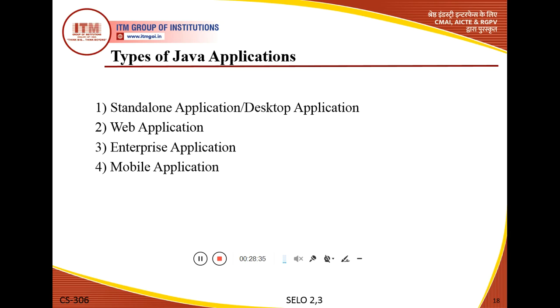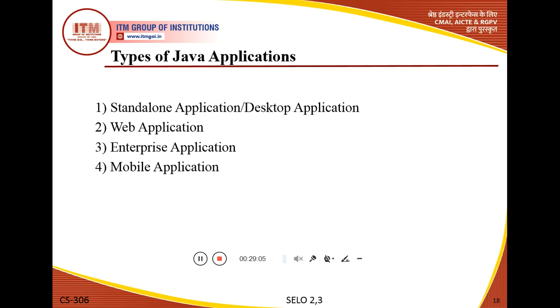The next type is the web application, which is a server-side application, like servlets, Java Server Pages, or any web pages or websites that can be developed with the help of Java web applications. Next, the enterprise application is used for developing mobile or cell phone applications.